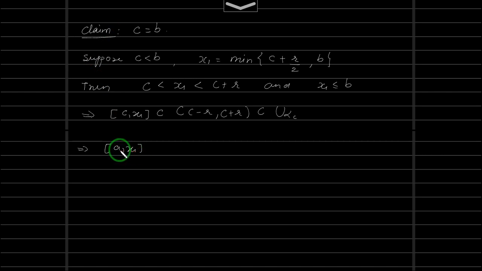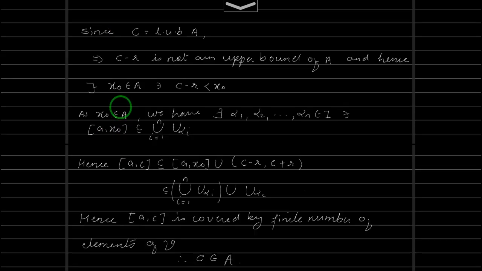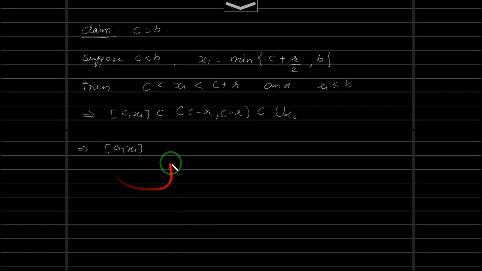Why a to x1? Because already c is in A. We have proved that c is in A. That means a to c is covered by a finite number of elements, and c to x1 is also covered by a finite number of elements. That implies a to x1 is covered